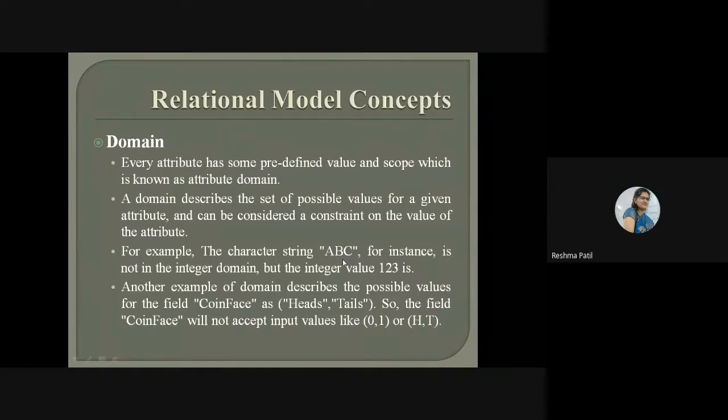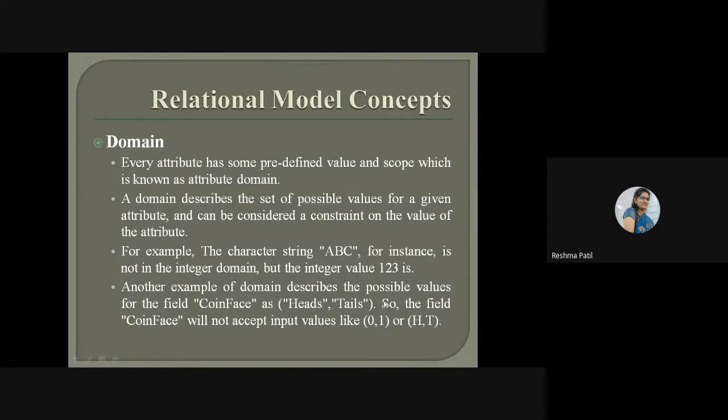This is the scope. Another example of a domain describes the possible values for the field coin face. For coin face, what are the possible values? Heads and tails. These are the possible values you have given for the particular attribute. So it will be stored like this only, heads and tails.